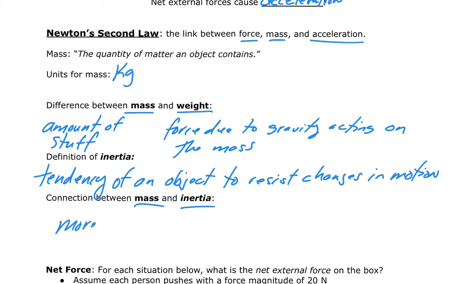Okay, so more mass means more inertia. So if you have two people standing in front of you, one is a little toddler, and one is a large linebacker for the football team, who has more mass? Obviously the linebacker. Who's going to resist a change in motion more? Obviously the linebacker. So if I apply the same force to both of them and I push both the toddler and the linebacker, the toddler is going to have a large acceleration. He's going to go flying backwards. Whereas the large linebacker from that force won't even budge. Okay? So the linebacker has much more inertia than the toddler.